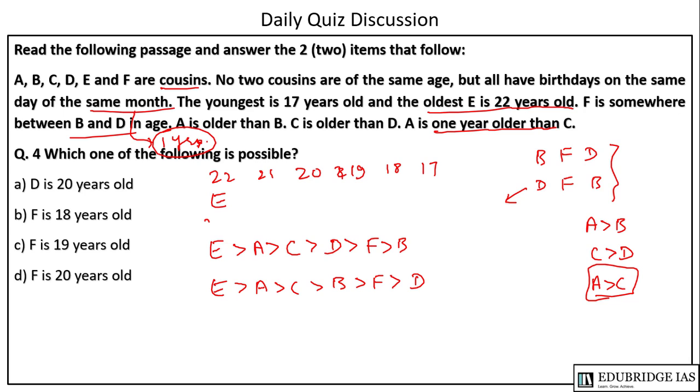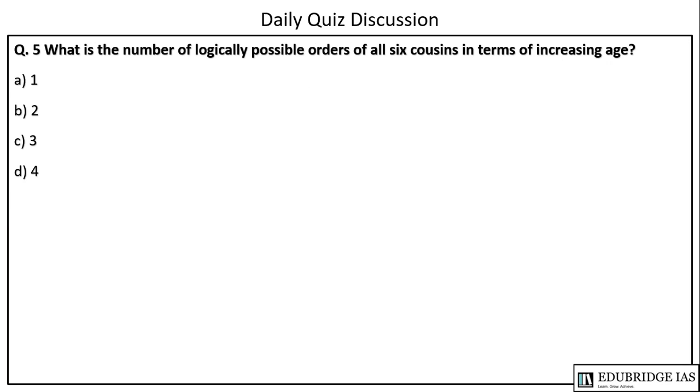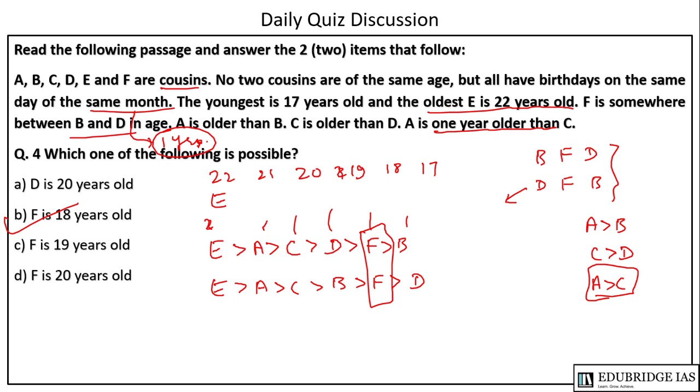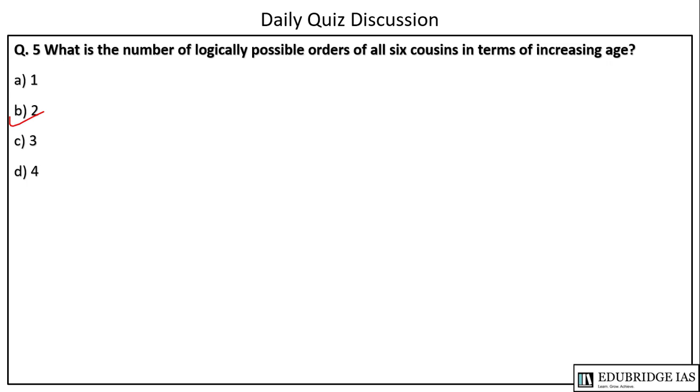इन दोनों केस में देखें, this is 22, 21, 20, 19, 18, 17. तो इन दोनों केस में F is 18 years old. So B is the answer in this case. The next, what is the number of logically possible orders of all cousins in terms of increasing age? तो ये है, these two are the possibilities. So B is the answer in this case.